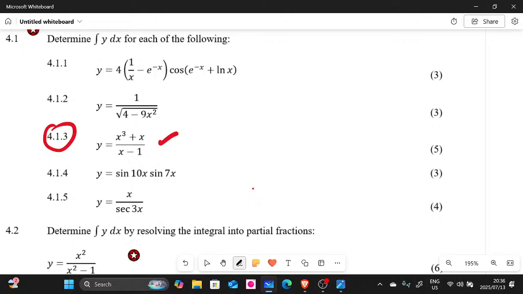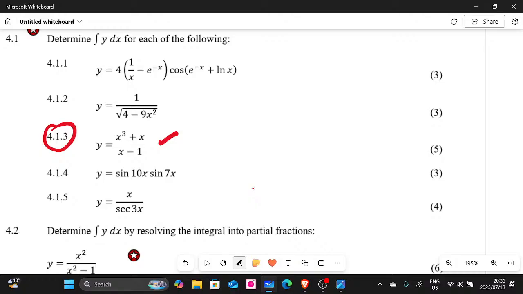So we're going to have to use long division. So how do you know that you're supposed to use long division here? When you have improper fractions, guys, right? This means that the numerator has the highest power compared to the denominator. As you can see, our numerator here has x to the power of 3 plus x, and then our denominator only has x to the power of 1.